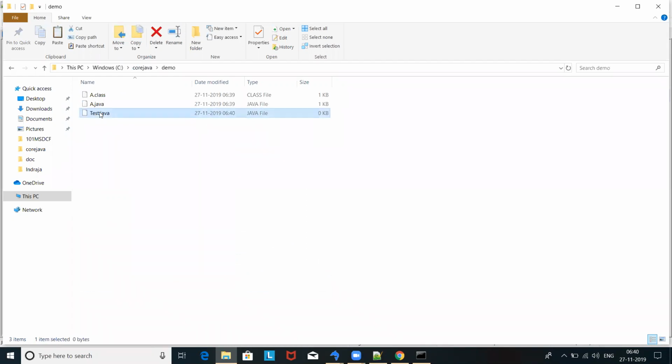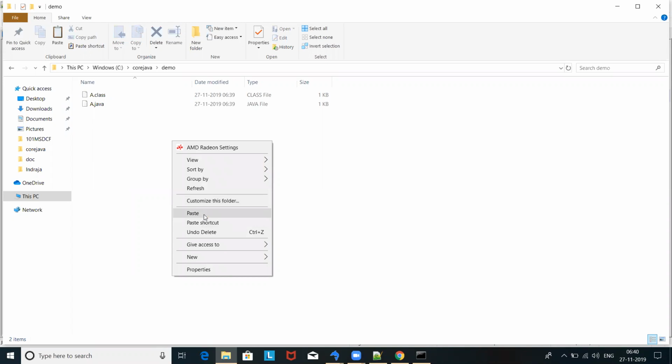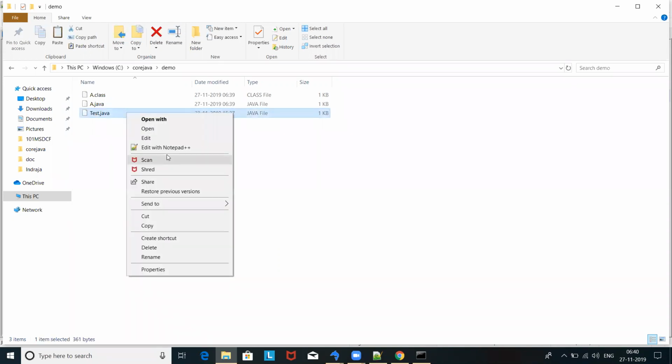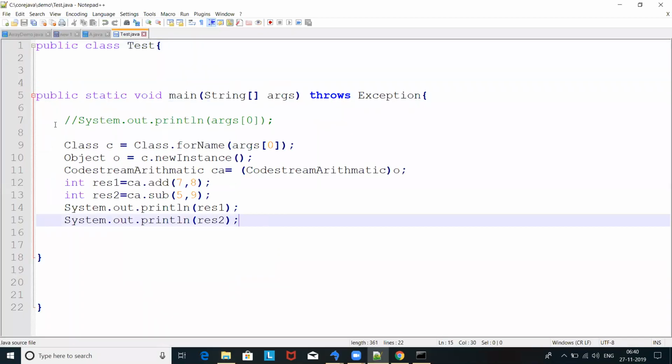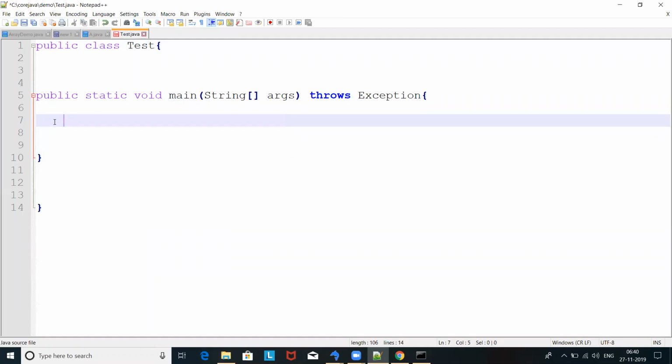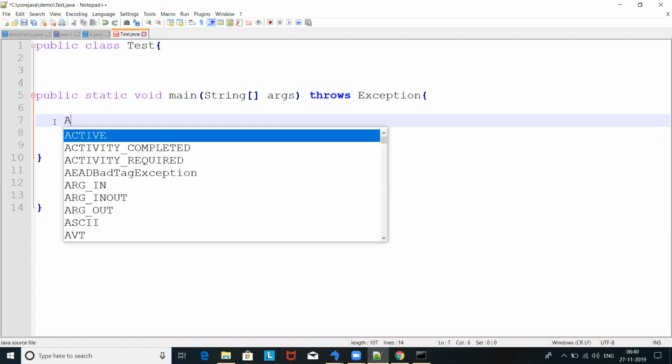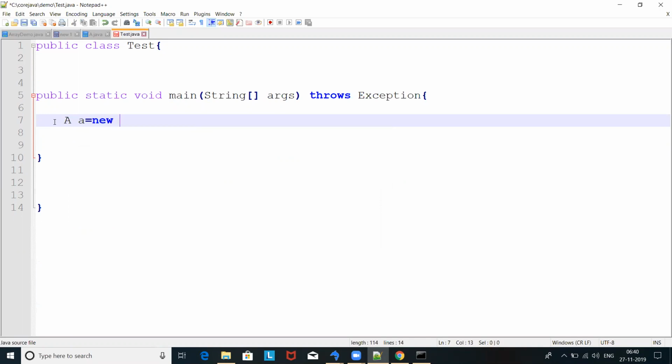I'm just going to delete it and paste it again here. Let's look at this test.java. I'm just going to use that class. What is the class name we have? A, and I'm going to create an object for A. So this is what I'm going to do. Now let's go and compile the program once again.